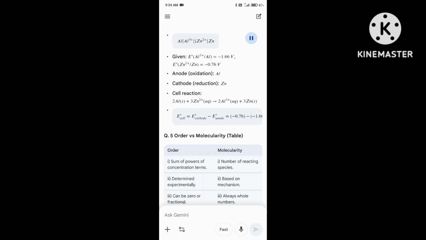Cathode, reduction: Zn. Cell reaction: 2Al(s) plus 3Zn2+(aq) gives 2Al3+(aq) plus 3Zn(s). E°cell equals E°cathode minus E°anode equals minus 0.76 minus (minus 1.66) equals plus 0.90 V.